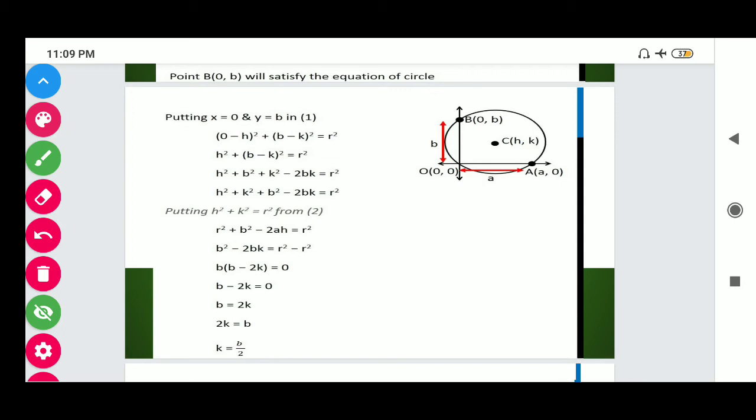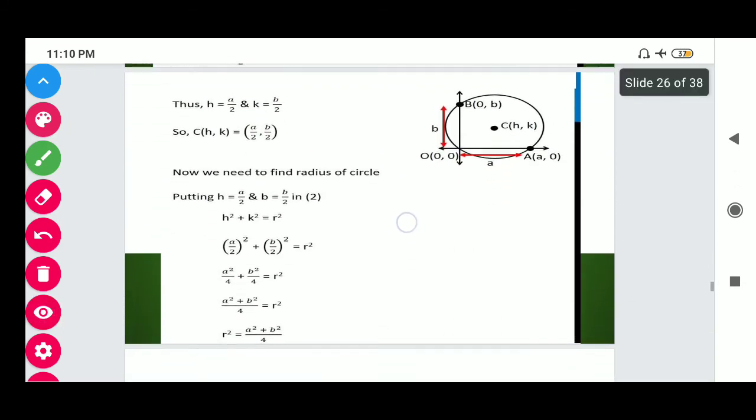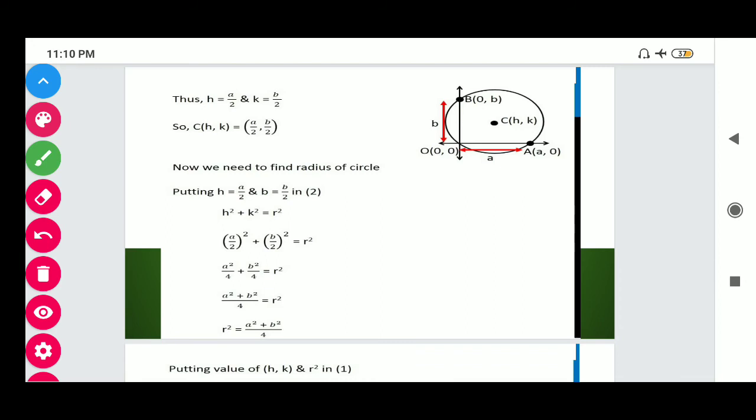So here in the same way, put the value of h to get the value of k. Now students, at last you have to simply put the center h a over 2, b k over 2, and in this way we get h square plus k square is equal to r square, where r square is equal to a square plus b square over 4.